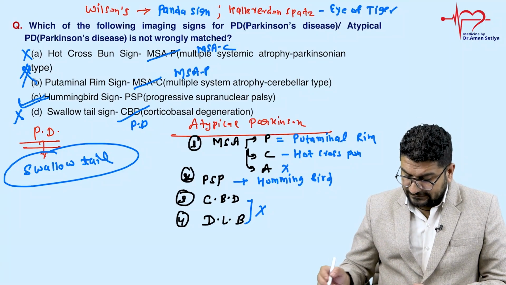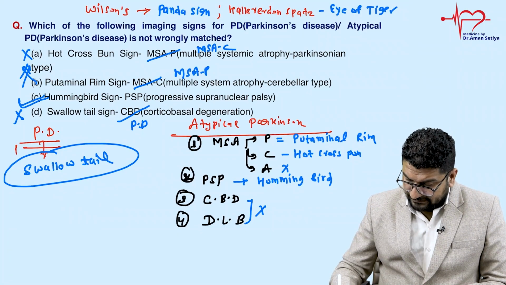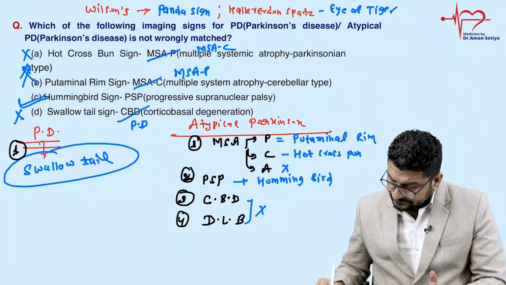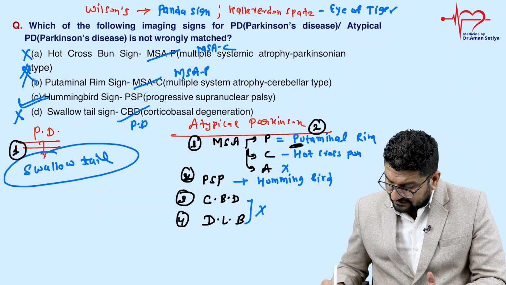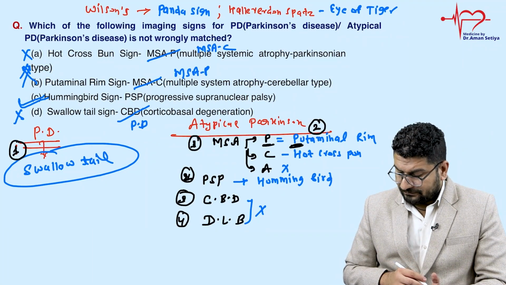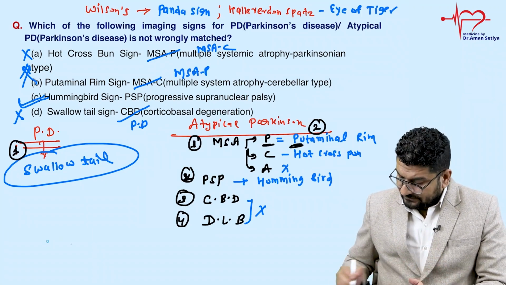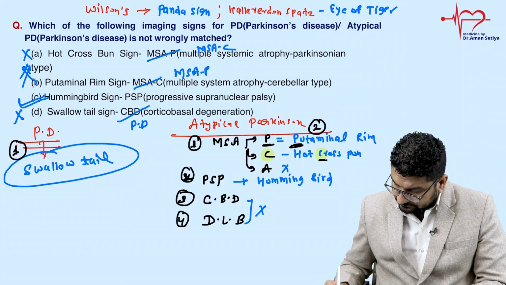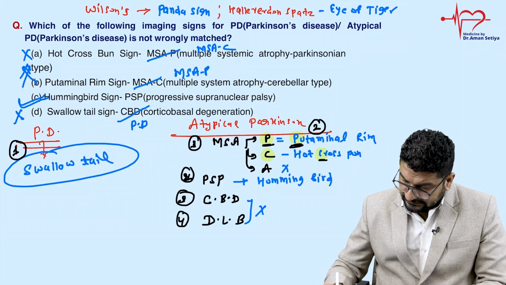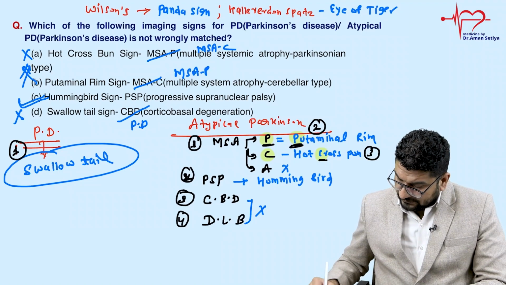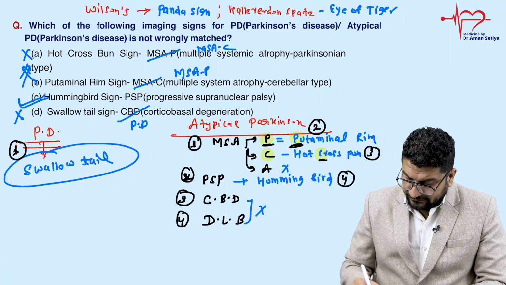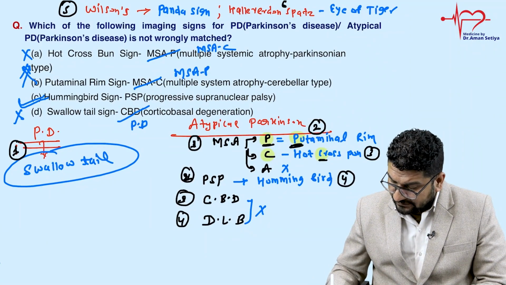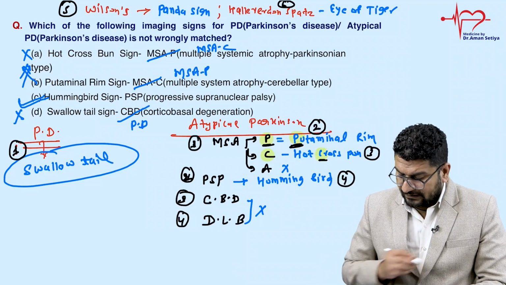So let us revise all the signs in Parkinson. Let me label this. This is number 1, swallowtail sign, Parkinson. Number 2, putaminal, P for putaminal, P for MSA-P, right? P means Parkinson type of MSA. Hot cross bun, C for cross, C for cerebellum, this is 3rd. 4th is hummingbird sign in PSP. And 5th, you have to remember Wilson disease, panda sign, we also call it face of giant panda. And 6th will be eye of tiger appearance. So these are the signs which you have to remember.